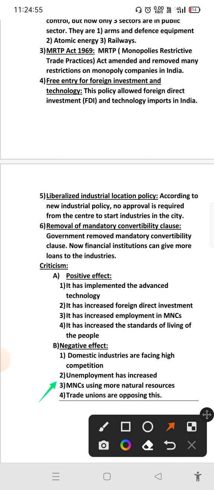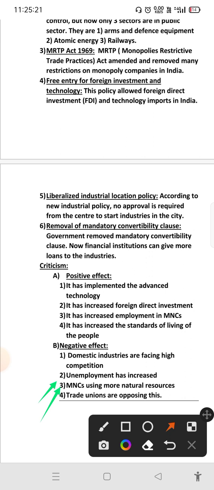Some persons also argue the second one, that unemployment has increased. Why? The government allowed import of high foreign technology, so Indian companies also started using technology and removed many laborers. Like that, unemployment also increased. And the third one, MNCs using more natural resources.